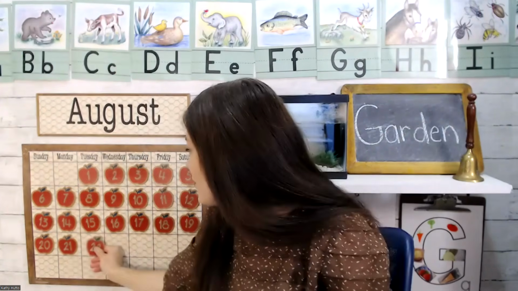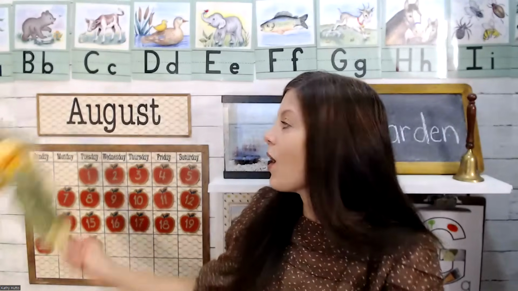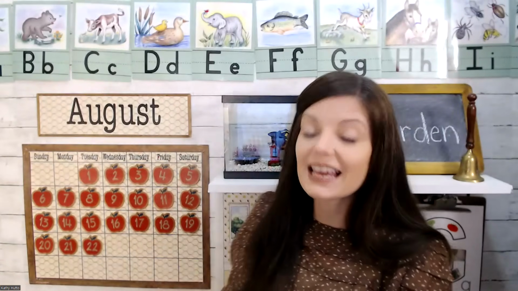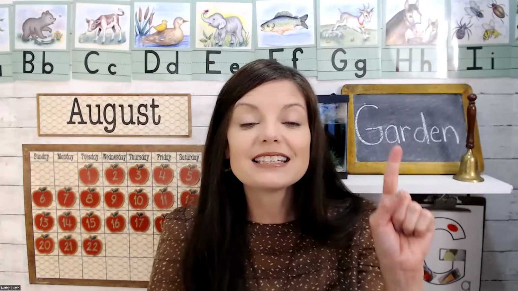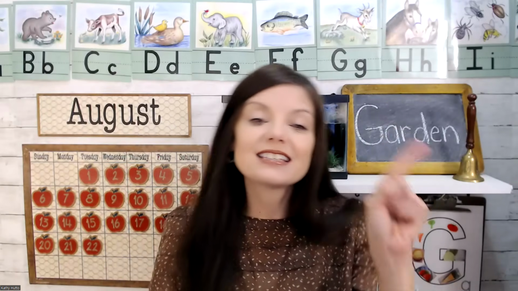Can you say that? August 22nd. Very good. It's August 22nd. Go up to the top and you can see that the day of the week starts with T, and letter T says t, t, t, t, like a ticking clock. So what day is it today? T, t, t. Tuesday. Today is Tuesday. Let's sing our days of the week song, okay?